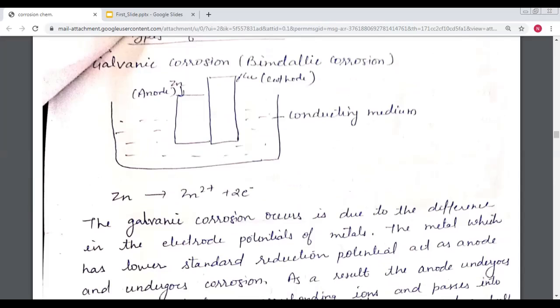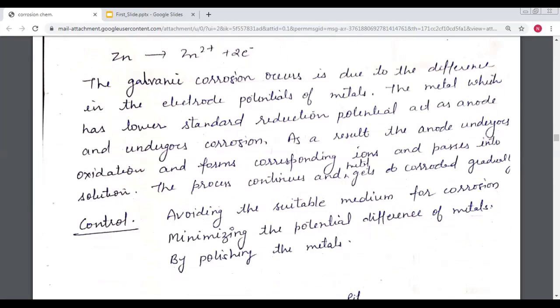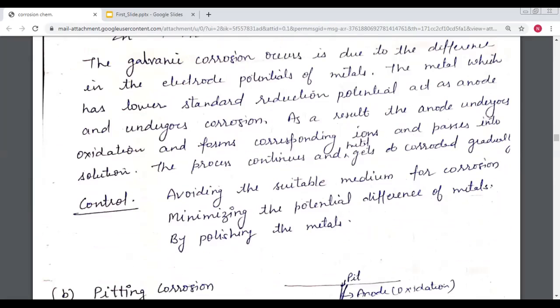This type of corrosion is due to the difference in the electrode potential of the metals. Each metal has its electrode potential, and this corrosion depends upon the difference in electrode potential. The metal which has lower standard reduction potential acts as anode and the other works as cathode.